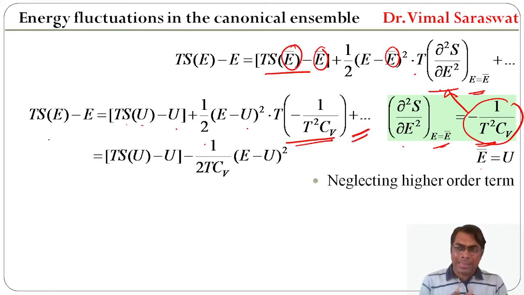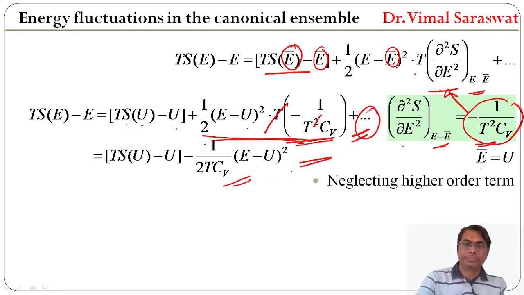So TS minus E equal to TS minus U minus 1/(2T Cv) (E minus U) whole square, because this T and this T will be cancelled out. So this value will be this one, and we neglect its higher order terms, so there is no higher order term.